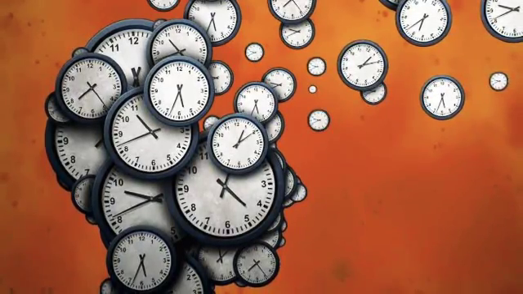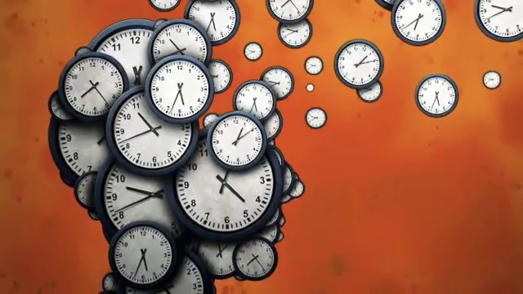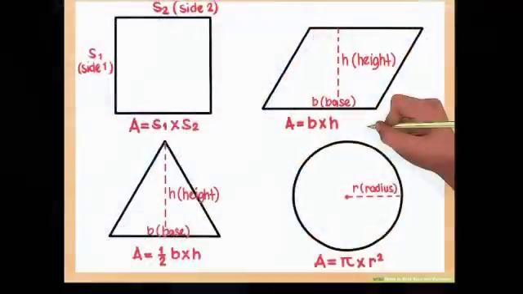Similarly, there is the movement of the moon around the earth and of the earth on its own axis. So these periodic motions of the earth around the sun, the moon around the earth, and the earth around its own axis are used to define a year, a month and a day respectively. We have discussed physical quantities like length, mass, and time, and now we are going to learn about area.